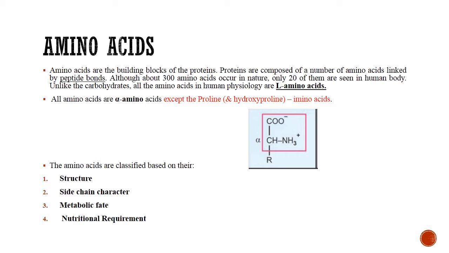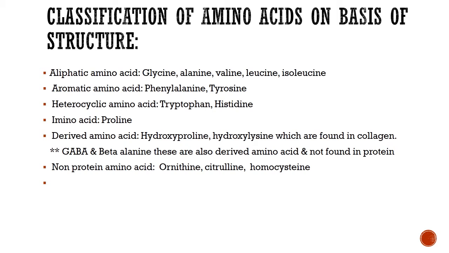Now, the amino acids are classified on the basis of structure, the character of the side chain, their metabolic fate, and nutritional requirement. Now, let us discuss classification of amino acids on the basis of structure. On the basis of structure, amino acids are alpha amino acids like glycine, alanine, valine, leucine, isoleucine. Aromatic amino acids, these are mainly phenylalanine and tyrosine. And heterocyclic amino acids like tryptophan and histidine.